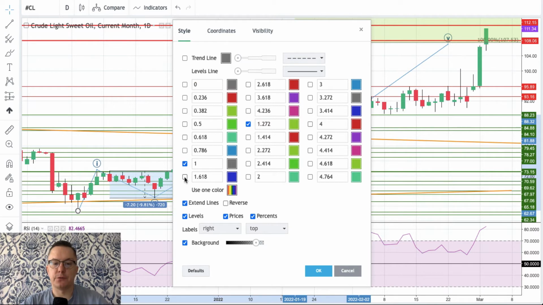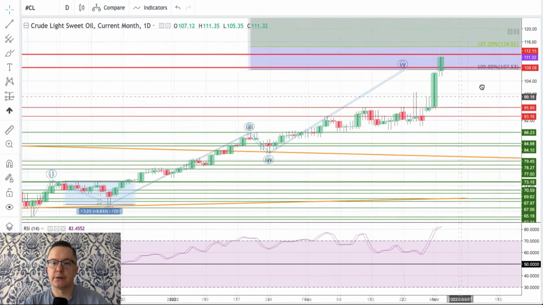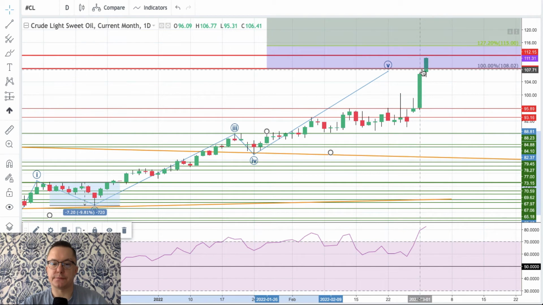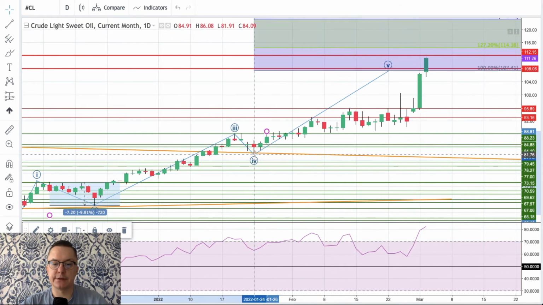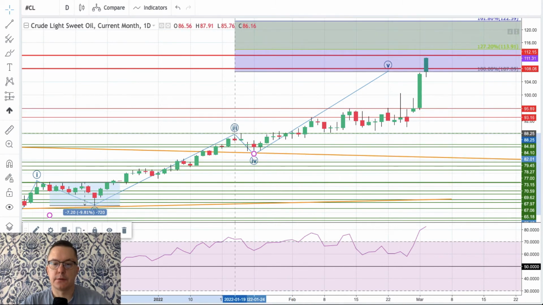Right now, we are seeing other possible targets for wave 5, and the next target would be around the level of 113.91.